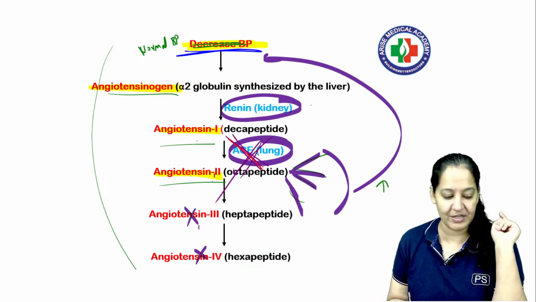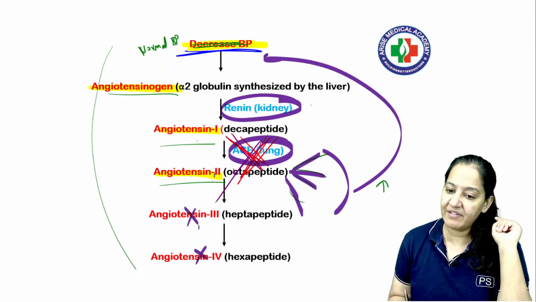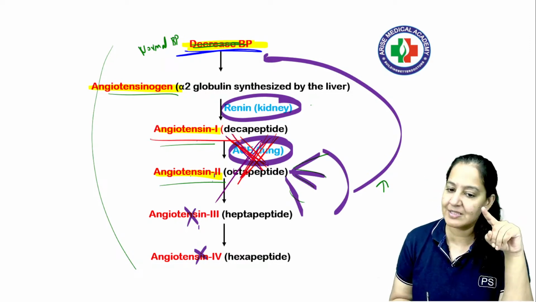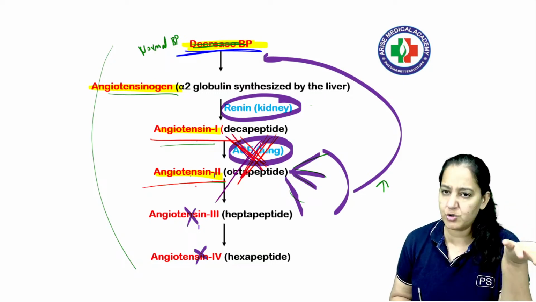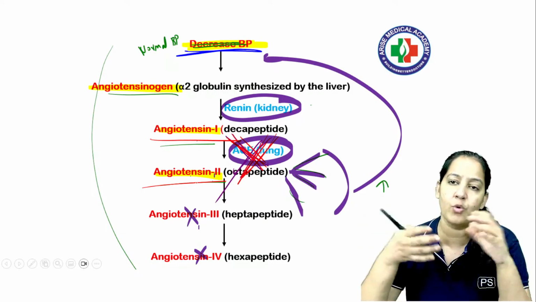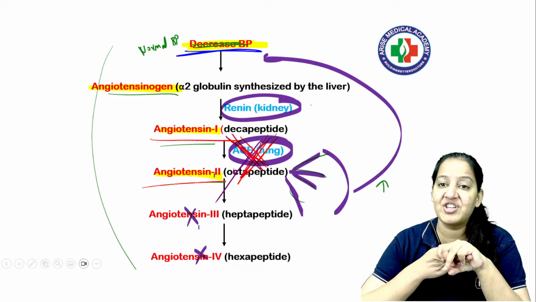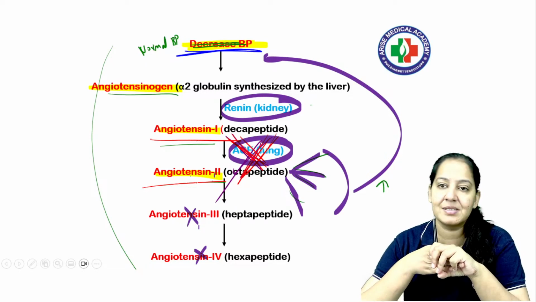This is the role of ACE inhibitor. ACE inhibitor क्या करेगा? ACE inhibitor will inhibit the ACE. No ACE, so angiotensin 1 cannot be converted to angiotensin 2. Angiotensin 2 will not form. It will not act on the target organ. No hypertension. So this is the mechanism of action of ACE inhibitor. The main use is hypertension.